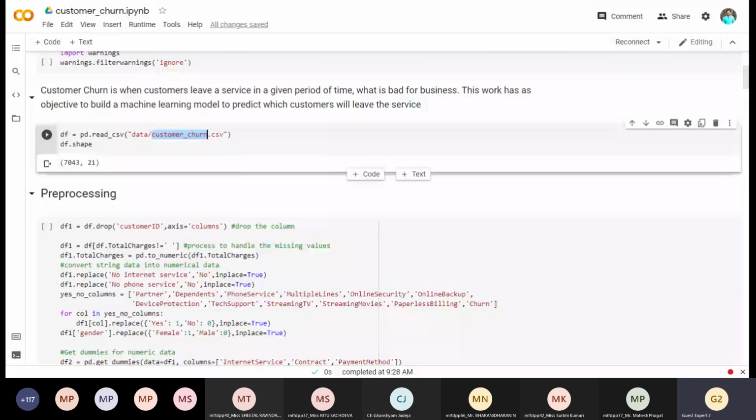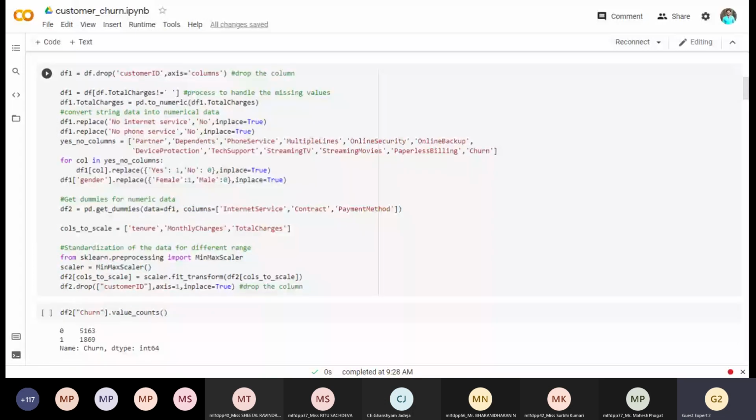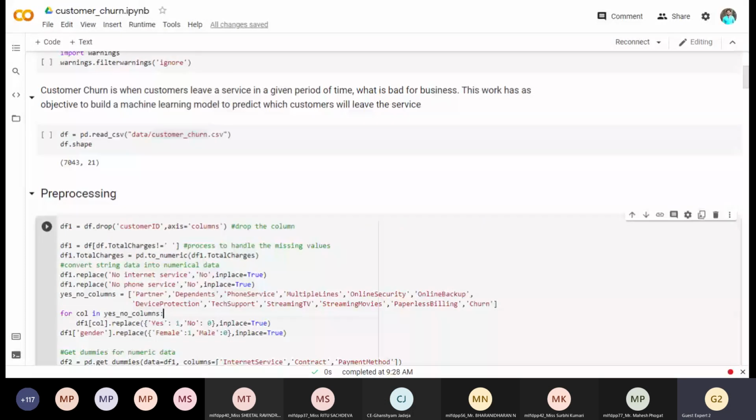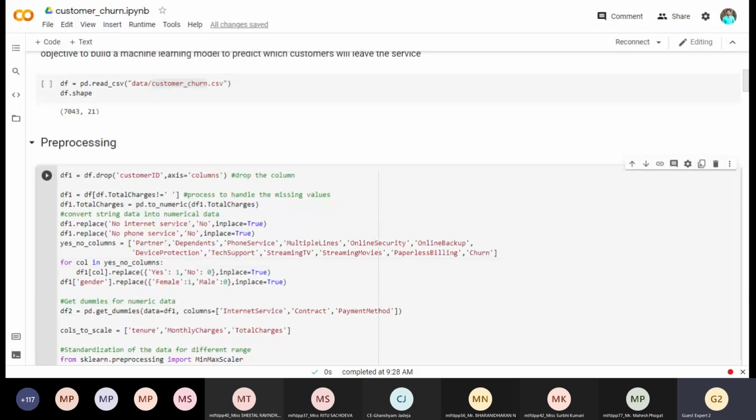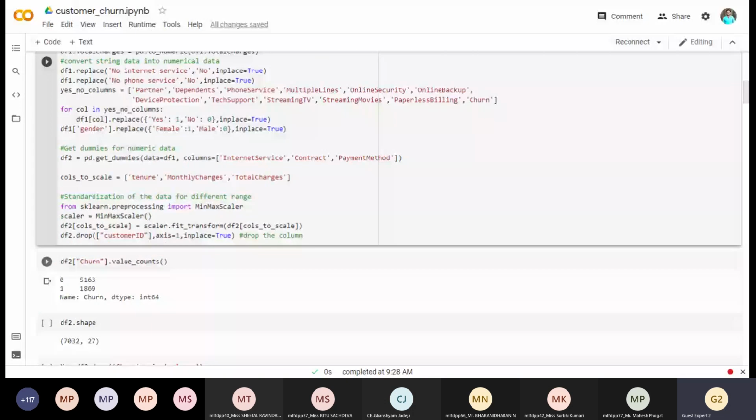So this is a customer churn data set. This is the pre-processing step I have already applied. For pre-processing, you all have attended a separate session. But let me tell you what I did. I have removed all the features which are not relevant, which are not useful for the prediction. Customer ID is not an important feature for the prediction, so I removed it. I have also removed some noise, some blank values. I have applied one hot encoder and get dummies to convert my string format into numbers. And I have finally applied the min max scaler.